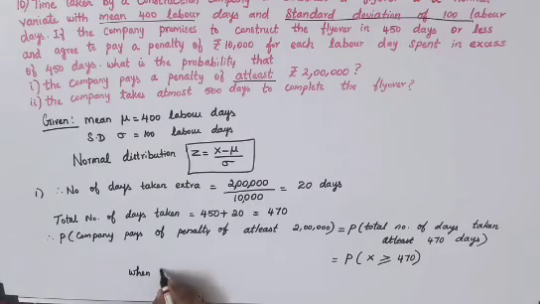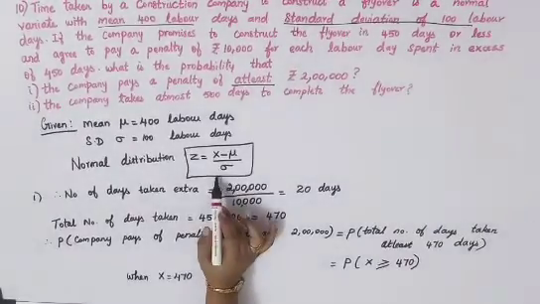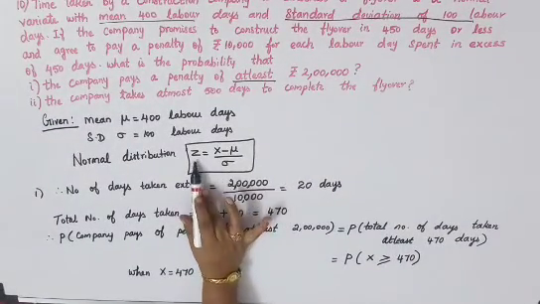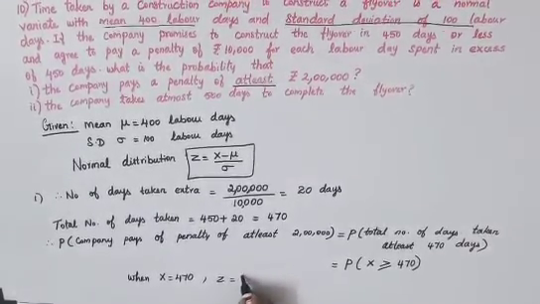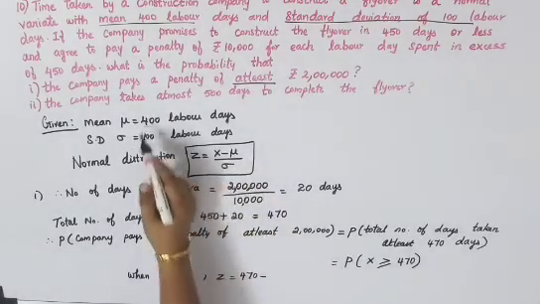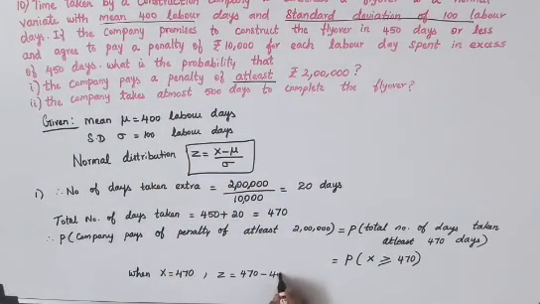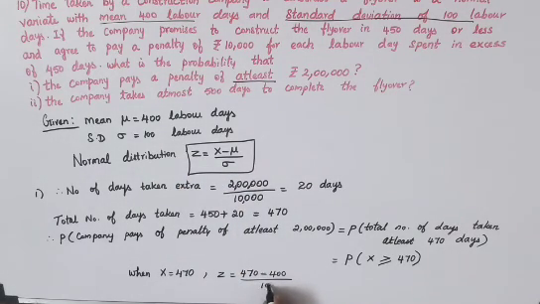So when x is equal to 470, we'll have to substitute in this distribution formula and get the value of z. Therefore z is equal to x, that is 470, minus mu, here 400, divided by sigma, 100.